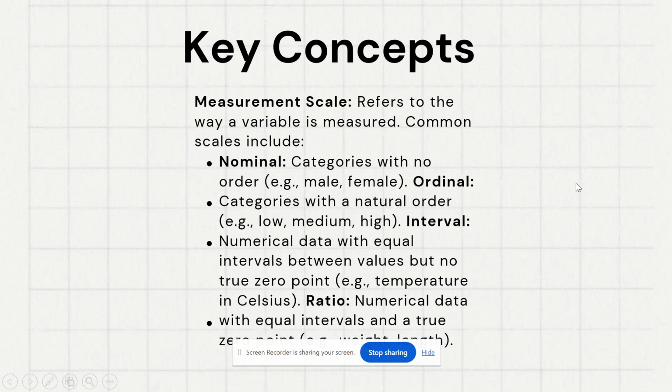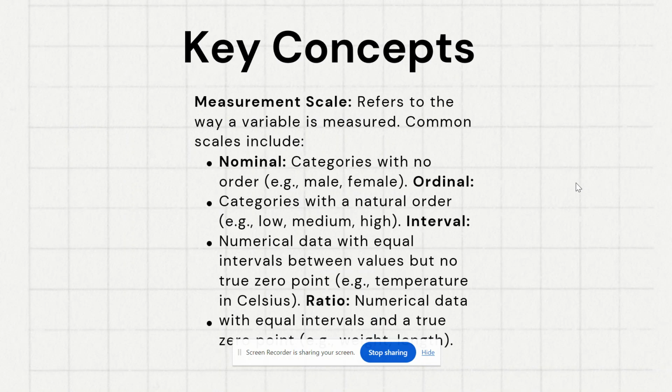Now, before ending this topic, variables in statistics, I want you to read these things, because these are some key concepts. First, what is the measurement scale when it comes to variables? It refers to how a variable is measured. Common scales include the nominal scale, in which variables have no order. I explained the ordinal scale, which has categories with a natural order. We also use the interval scale.